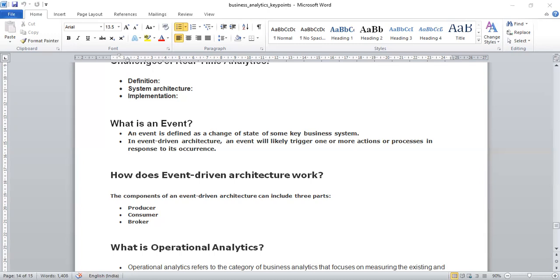I just want you all to understand what the components of an event-driven architecture are. They include three parts: producer, consumer, and broker. The broker can be optional, particularly when you have a single producer and a single consumer in direct communication with each other, and the producer just sends the events to the consumer. An example would be a producer that is sending only to a database or data warehouse, so the events are collected and stored for analysis.